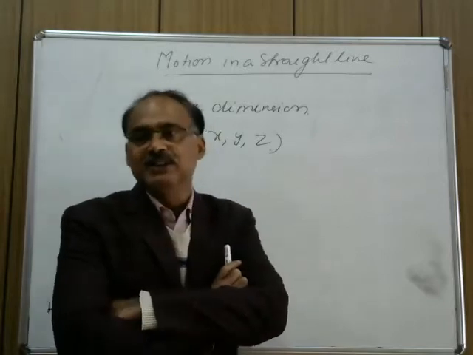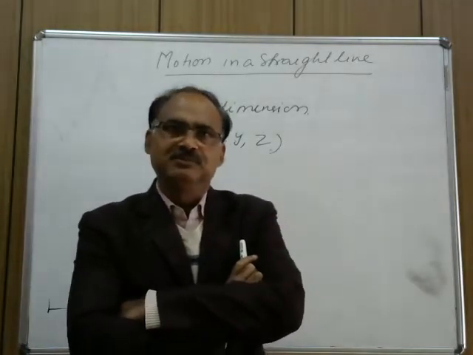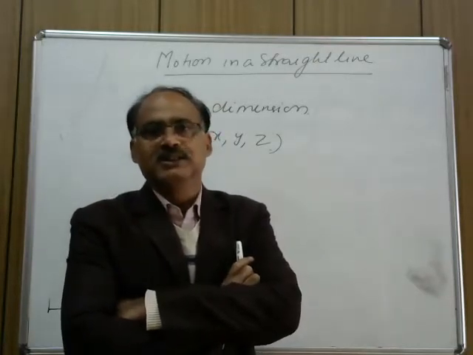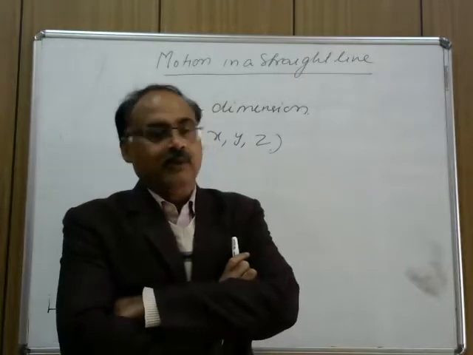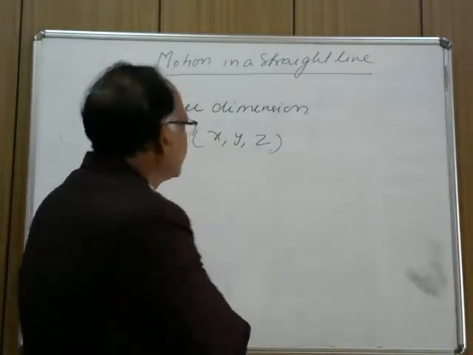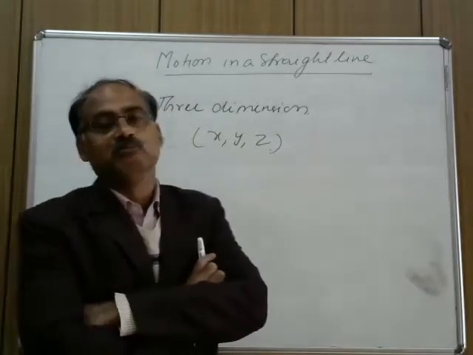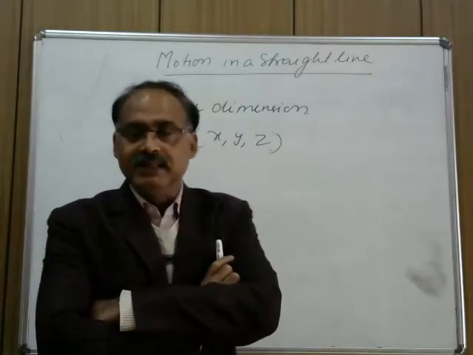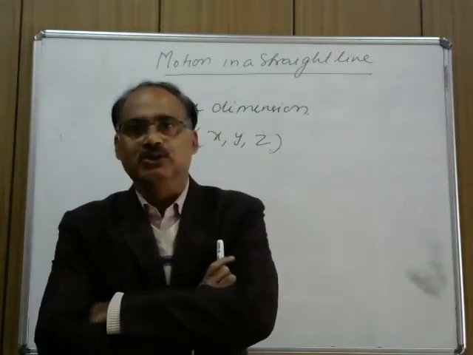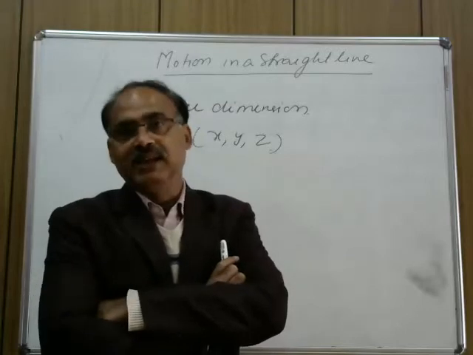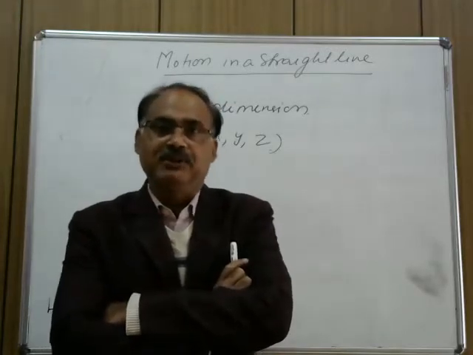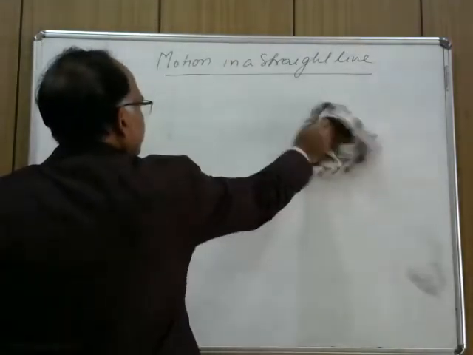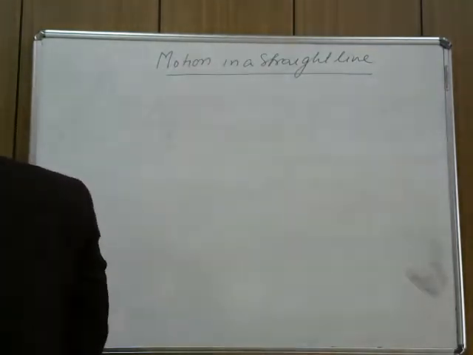So I have explained the dimensions of motion, whether it is one-dimensional motion, two-dimensional motion, or three-dimensional motion. And now let us discuss the type of motion. In this chapter, we are only going to deal with motion in a straight line, or motion in one dimension. So first of all, we should discuss what is motion.